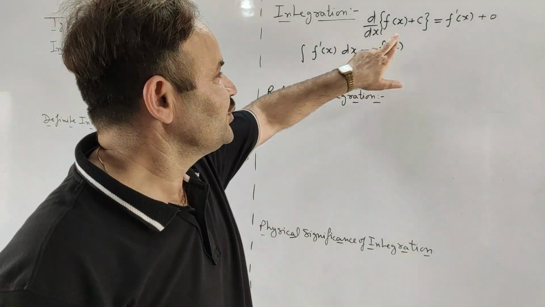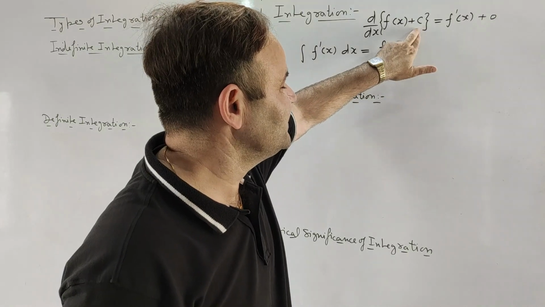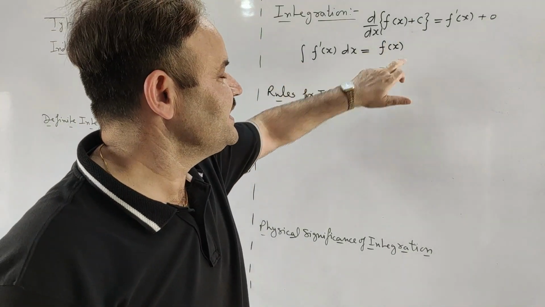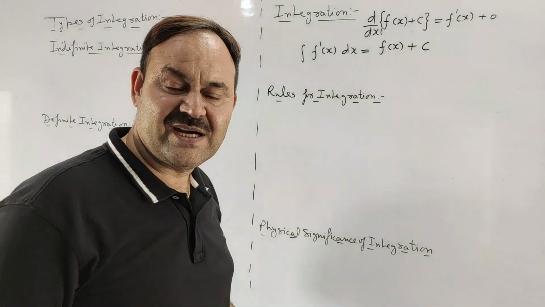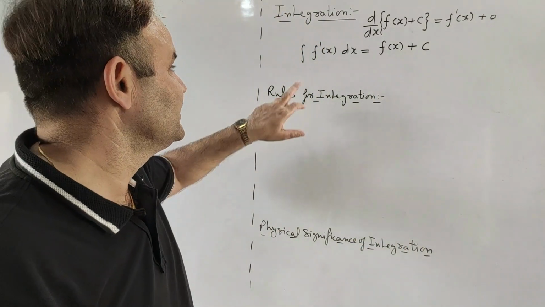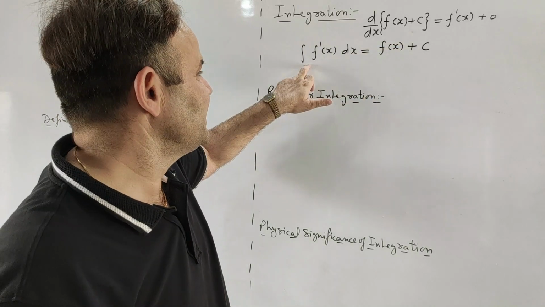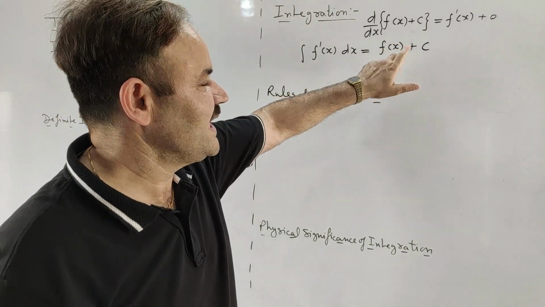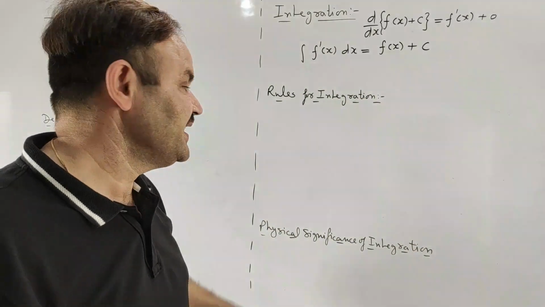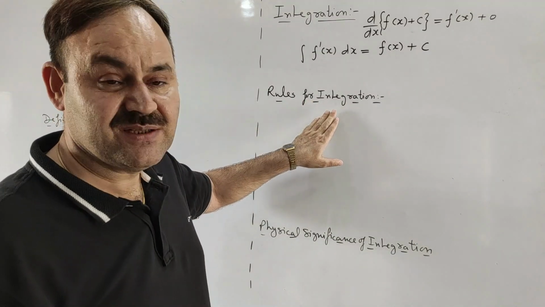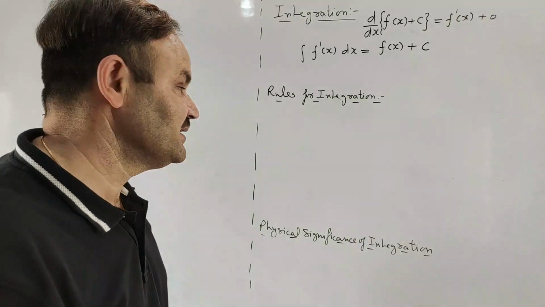So to include the possibility of this constant, we will always use a constant of integration c while we are dealing with indefinite integration. So integration of f dash x with respect to x will be f(x) plus c, and this c is called the constant of integration.